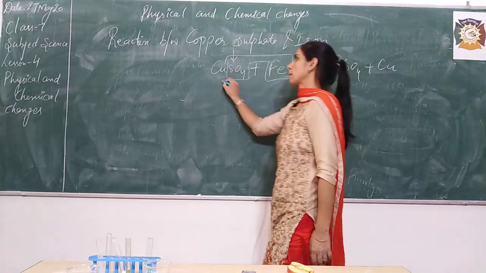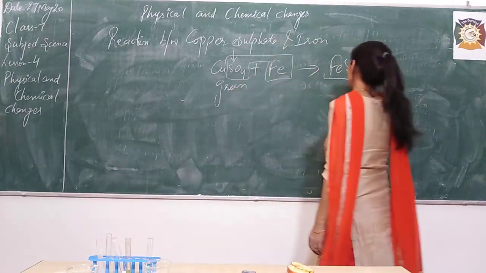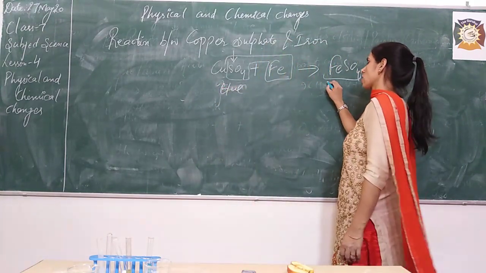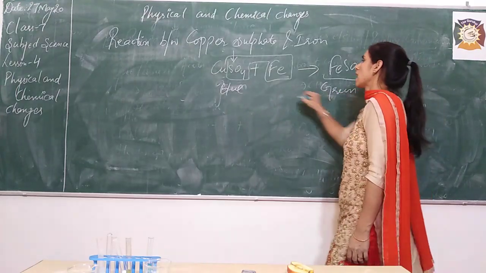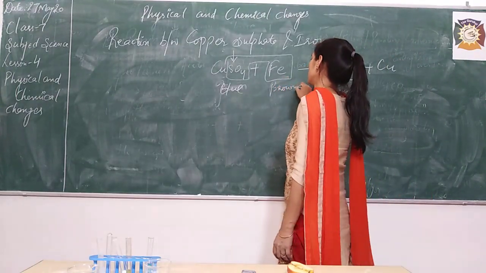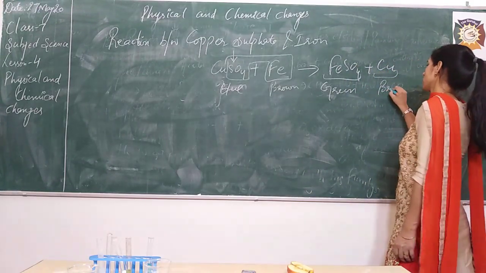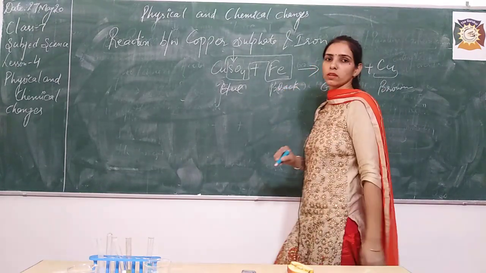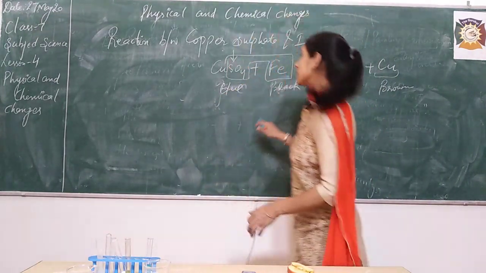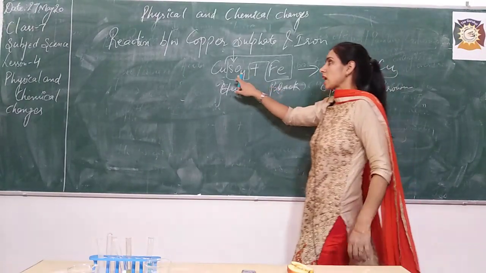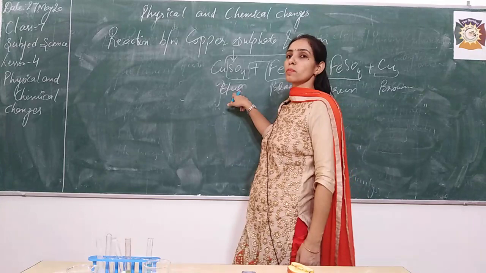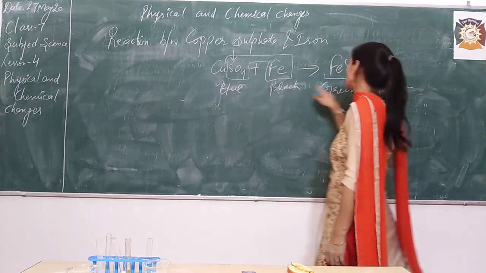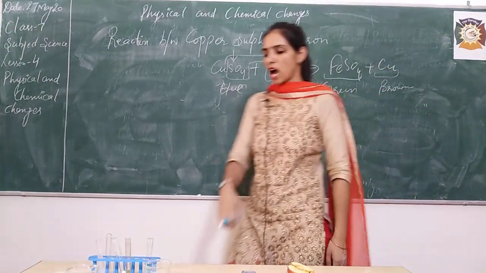Now you can see copper sulfate is of blue color, and ferrous sulfate is of green color. Iron is brown, and copper is brown. Or we can say iron filings seem more like black instead of brown, right? So let me show you. That means what should happen? The color of this copper sulfate was blue, and now ferrous sulfate is getting formed. That means the color should change from blue to green. Okay, let's see how it takes place.